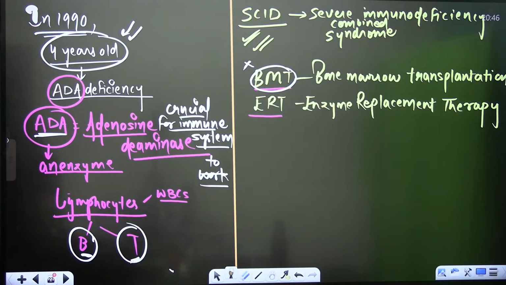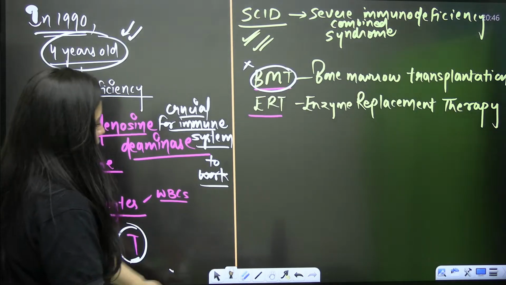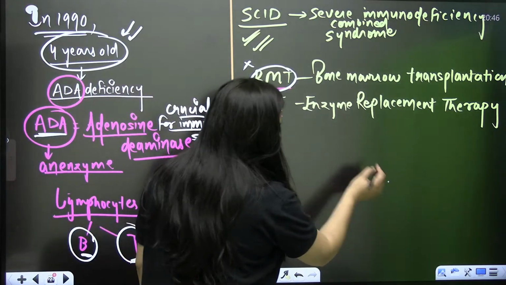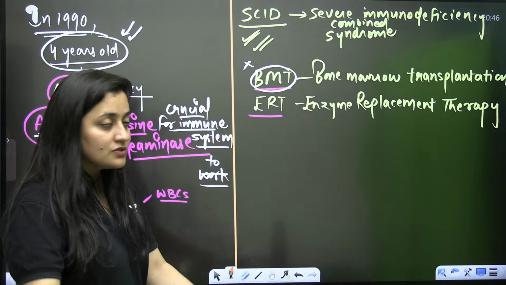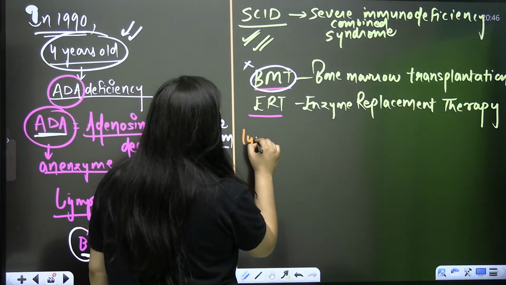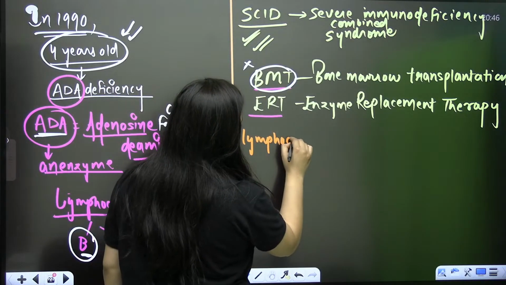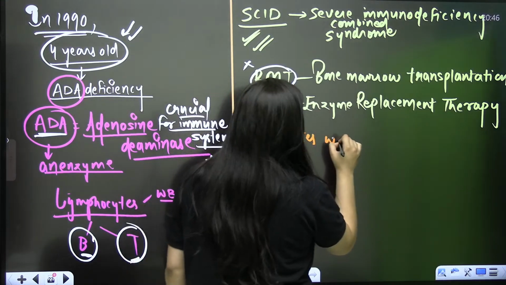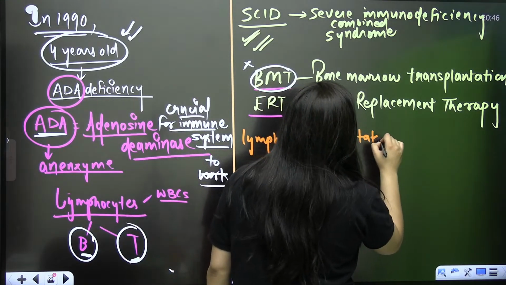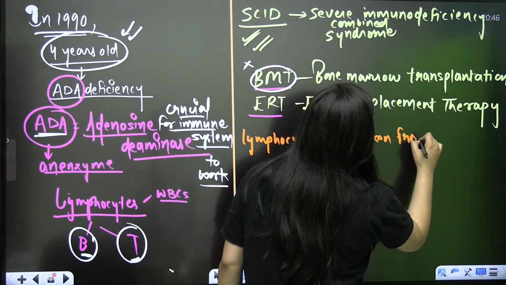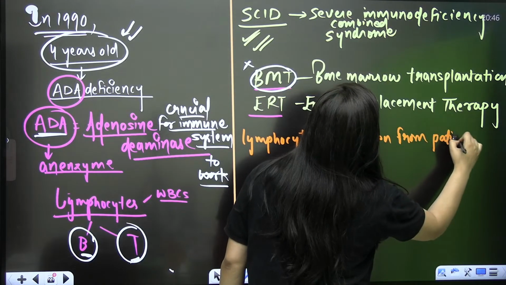In this case, enzyme replacement therapy was used. As the first step of this treatment, the lymphocytes were taken from the patient's body, like blood samples were collected.